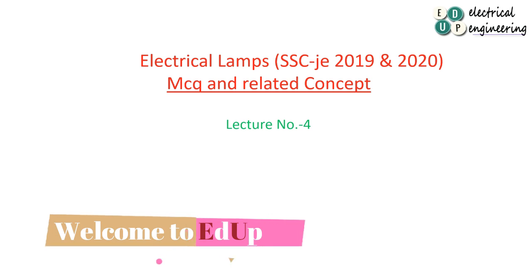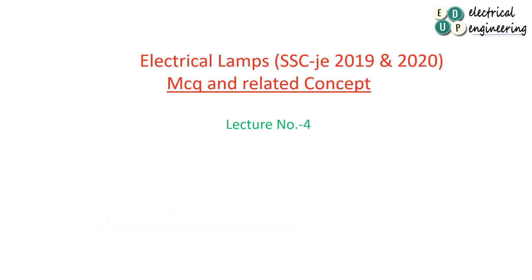This is our lecture number 4, and in this lecture we'll study electrical lamps and their related MCQs. It means that we'll study the different types of electrical lamps, where these lamps are suitable, which lamp is used for lighting purposes and which lamp is used for advertisement purposes. So let us move to various MCQs.